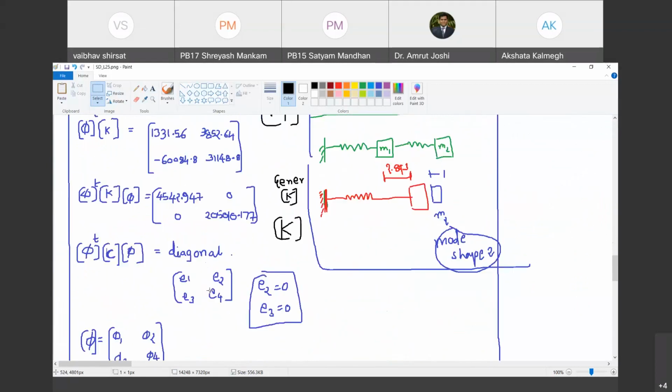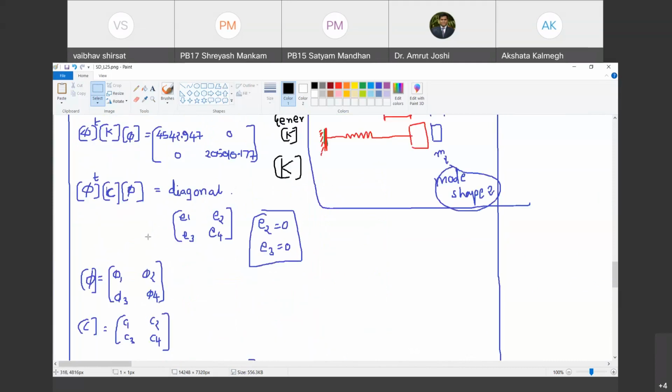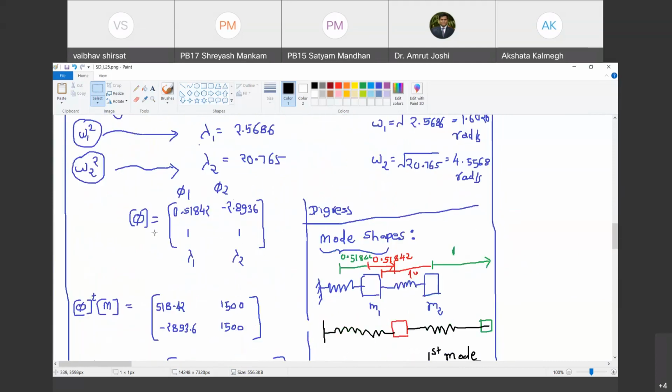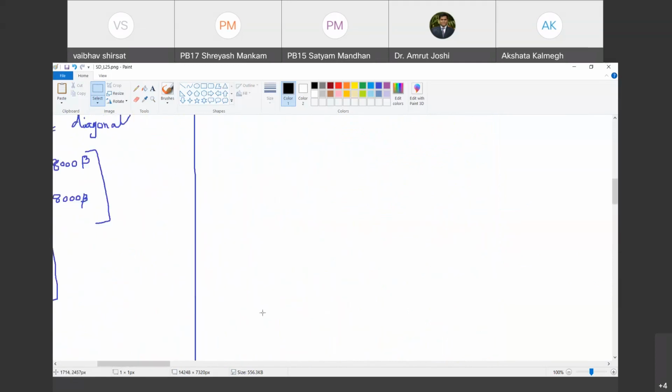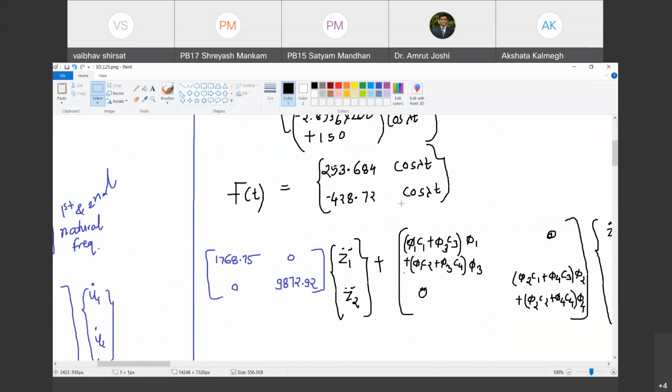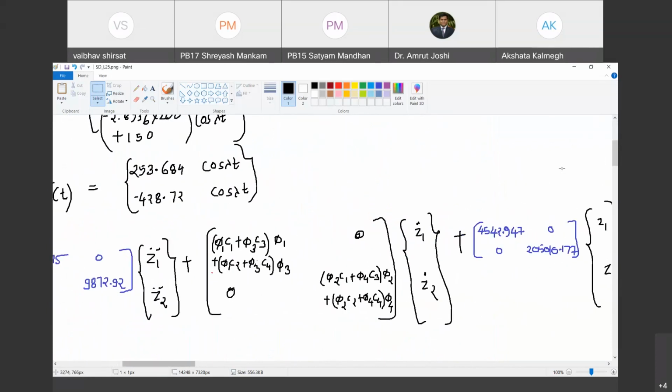Then we uncoupled the equation of motion by applying a transformation, U is equal to phi z. Are you with me? Where phi is the matrix of eigenvectors of M inverse K. So using that, we got this final equation. This is the final equation that we have got.